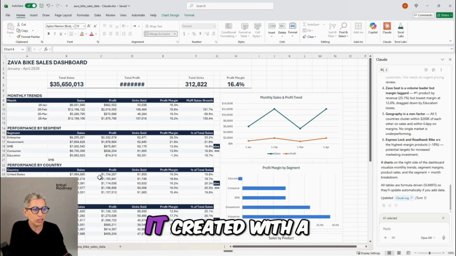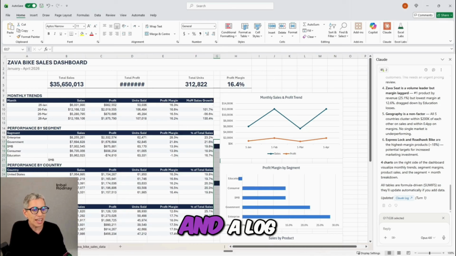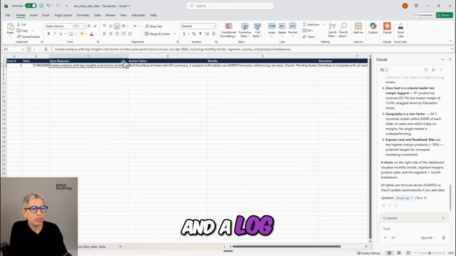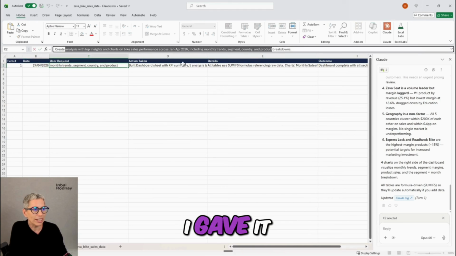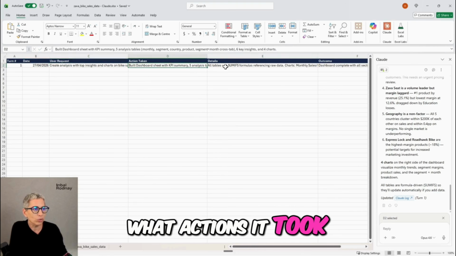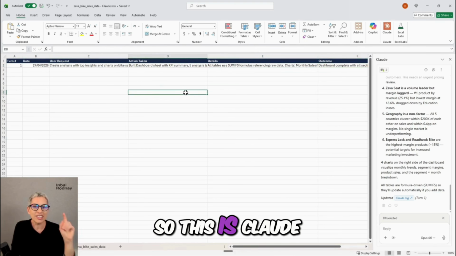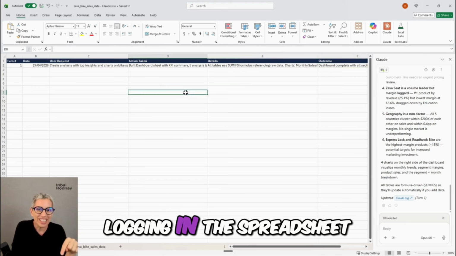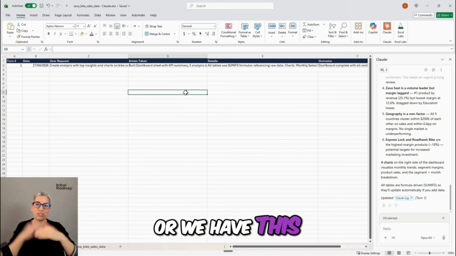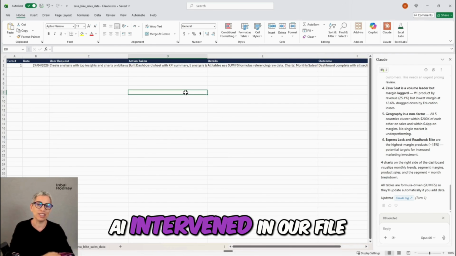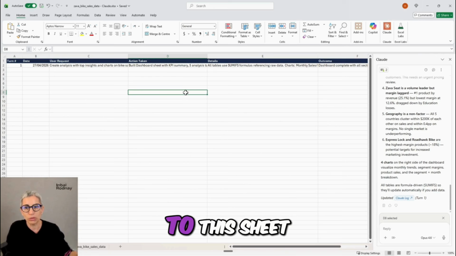The dashboard it created, with a bit of a mess up here that it didn't notice, and a log. This is an interesting one. On this date, this is the prompt I gave it, what actions it took, and some details on that and the outcome. So this is Claude logging in the spreadsheet the work that it's done, so that we have this audit trail of when AI intervened in our file. And if I get Claude to do more things on this file, it will add rows to this sheet.